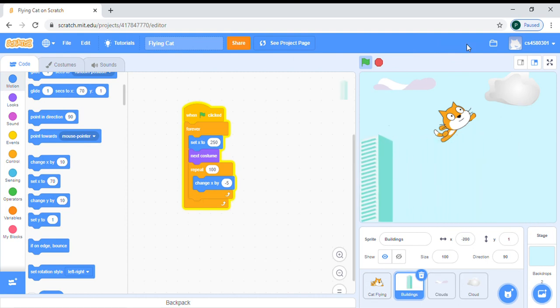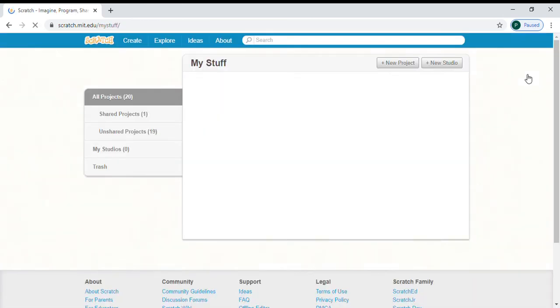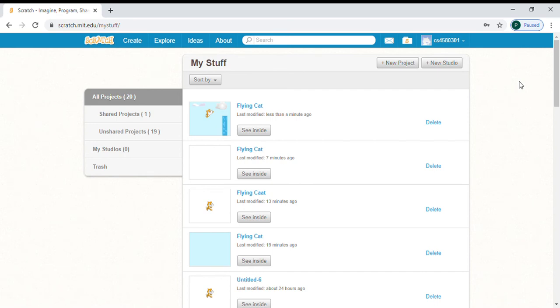And then to see the project, we will go to My Stuff. And to delete the project, click on the delete button. This is the delete button. I will delete some for you.